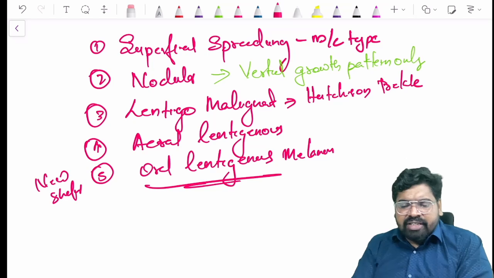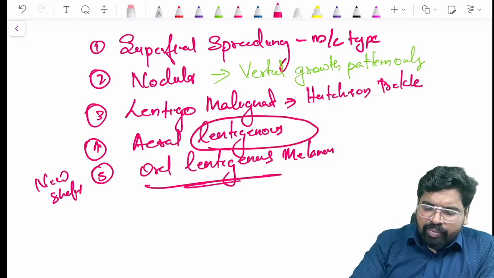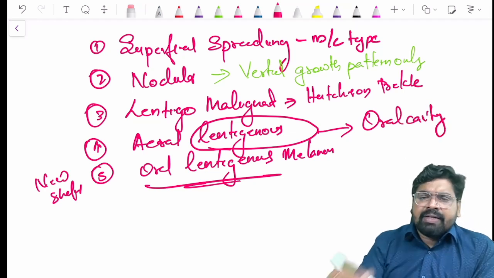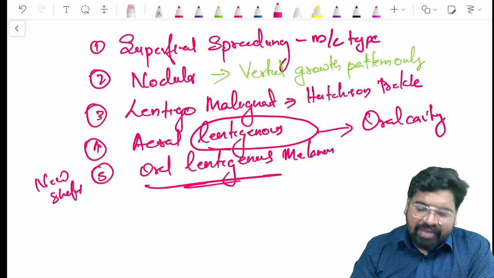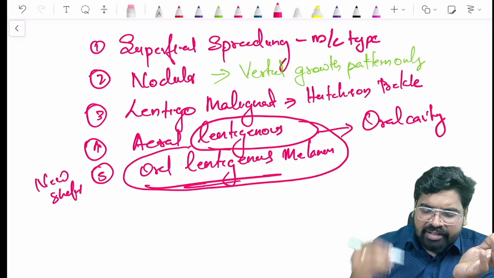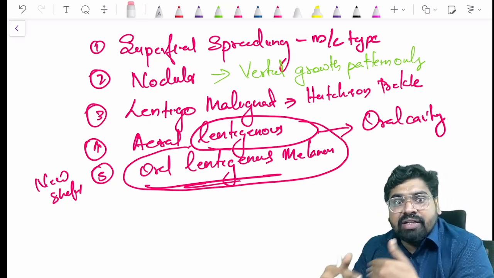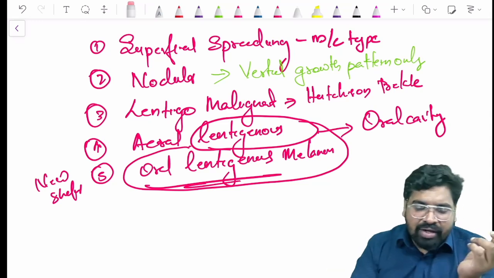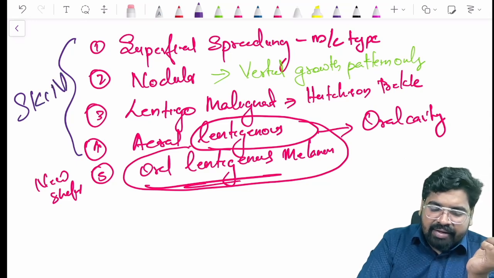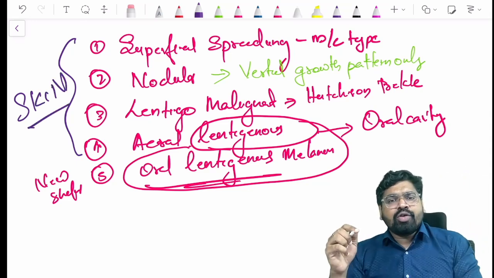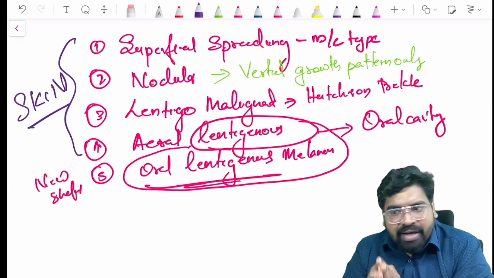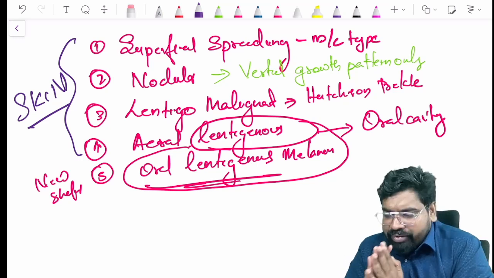And lentiginous melanomas. Lentiginous melanomas are the melanomas found in the oral cavity. Previously it was only acral lentiginous, now oral lentiginous. Anyway, lentiginous melanomas are the ones seen in the oral cavity. The rest are all seen in the skin. So oral mucosal melanoma is actually your lentiginous melanoma.